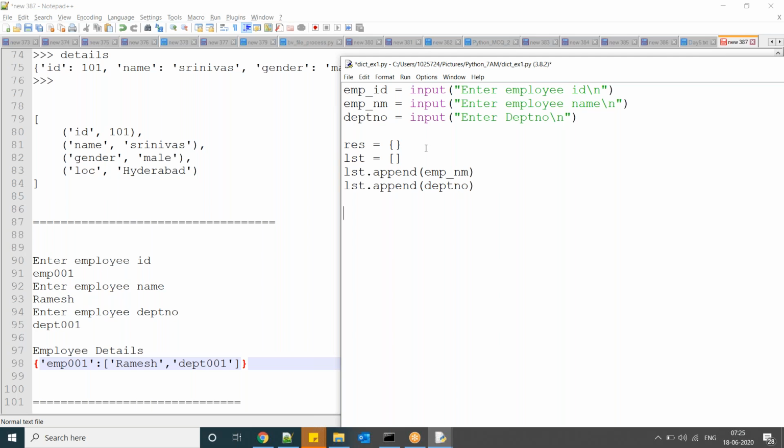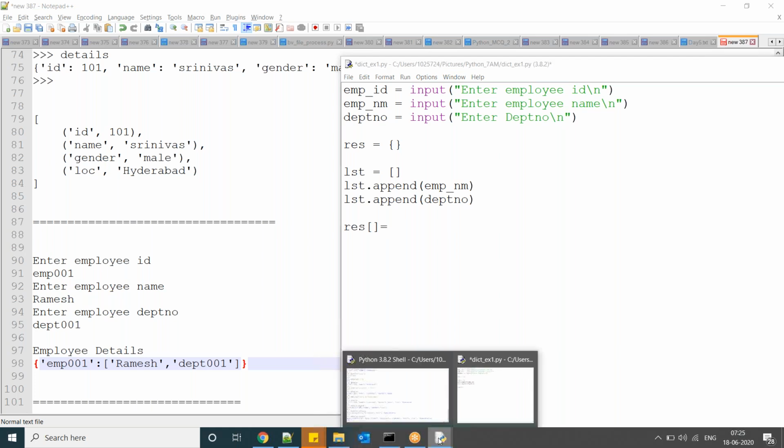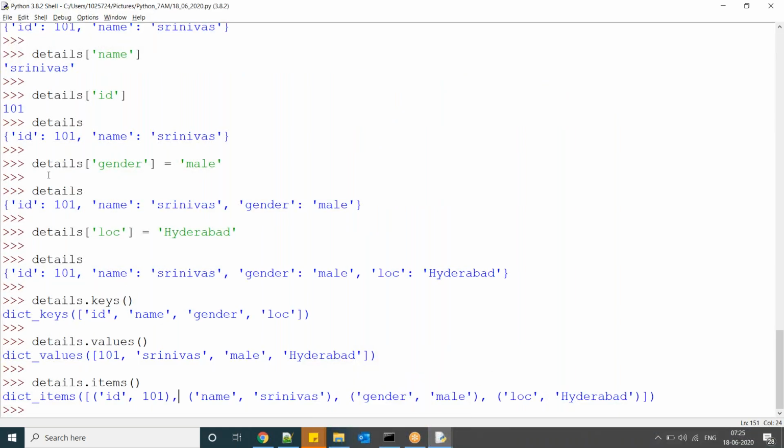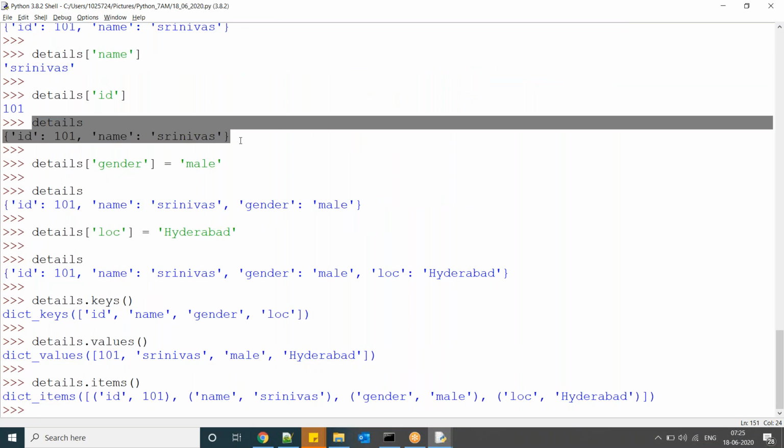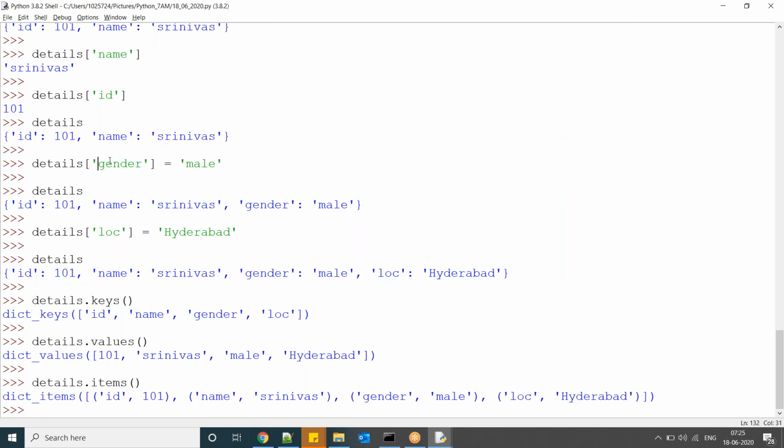Now in the dictionary the key is the employee ID, so you have to specify the key and the value. In this example the details are here, and I want this one as the key and this one as the value.